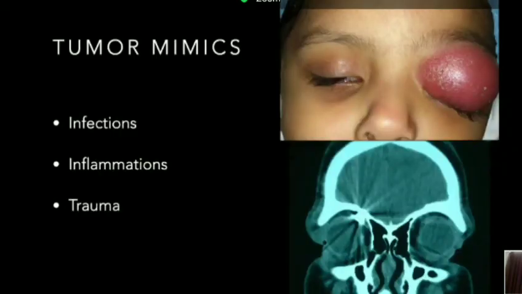Find the tumor mimics, and the important task here is that you should be able to differentiate infections and inflammations from tumors. Sometimes we have seen long-standing foreign bodies in the orbit with a lot of inflammation surrounding them, which can also sometimes mimic a mass or a tumor of the orbit. So elicit a proper history of trauma or a foreign body, especially when it comes to a child.